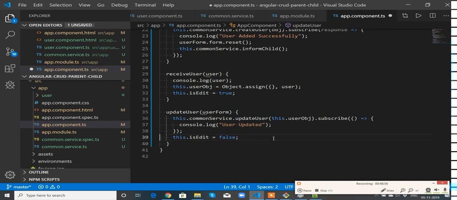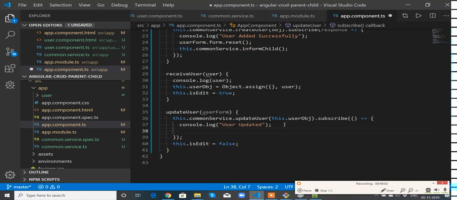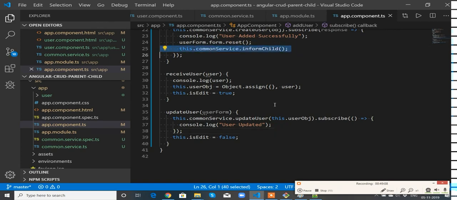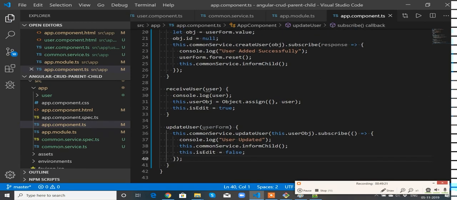Once the user is updated, we need to inform the child component that the user is updated so that it can get the latest information. So like this, and this will help us to return the buttons. That's it. And this will help us to reset the form once it is updated.